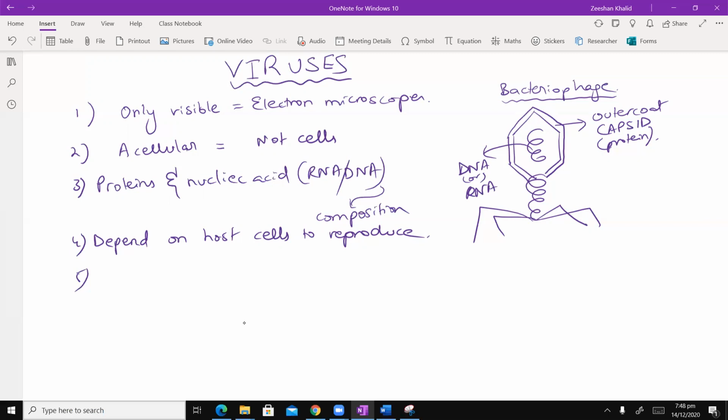Now, the reason why they are not based on any of these domain classification systems is there are basically 3 ways in which they are classified. Okay, basis of classification. So their basis of classification is the following.